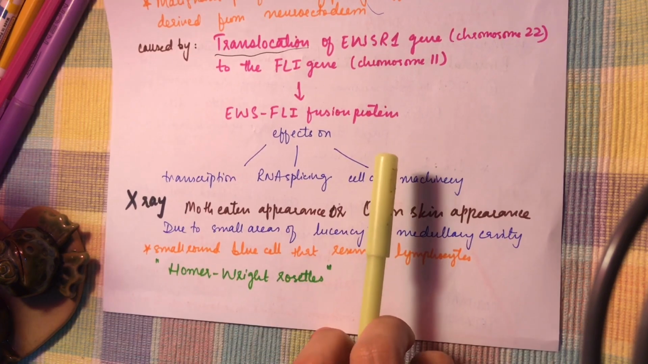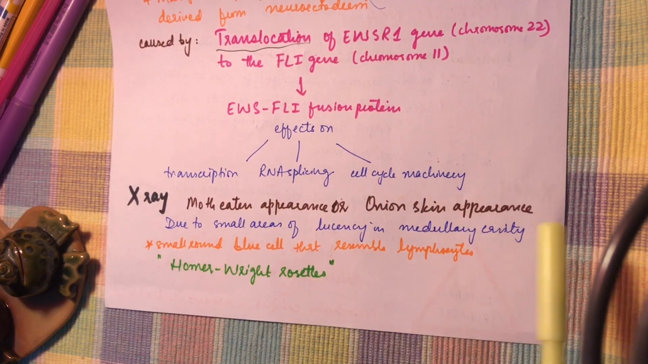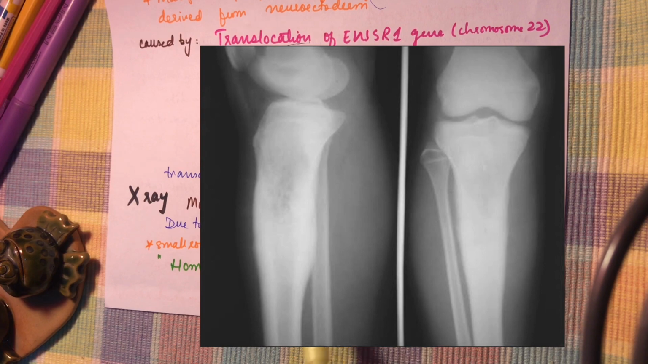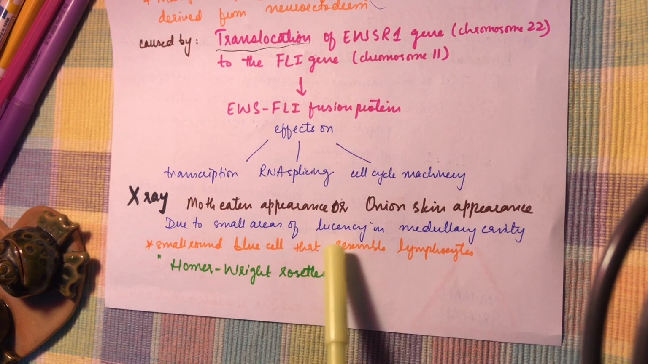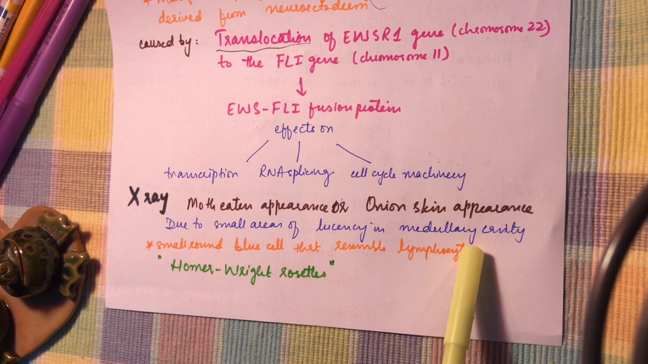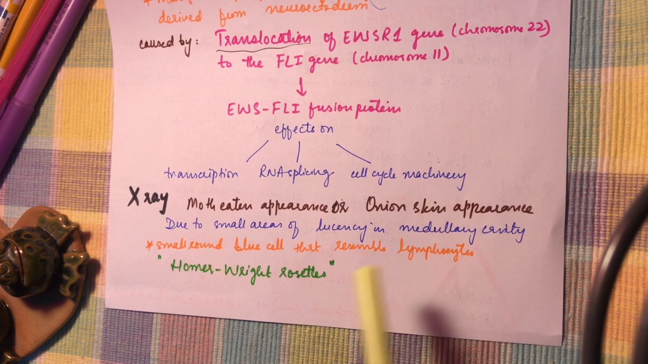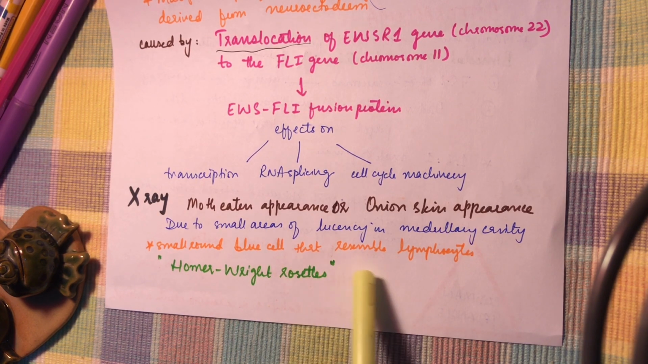The X-ray shows the moth-eaten appearance or the onion skin appearance. And why does it appear? It occurs due to small areas of lucency in the medullary cavity. And in the morphology, you can see small round blue cells that resemble lymphocytes.